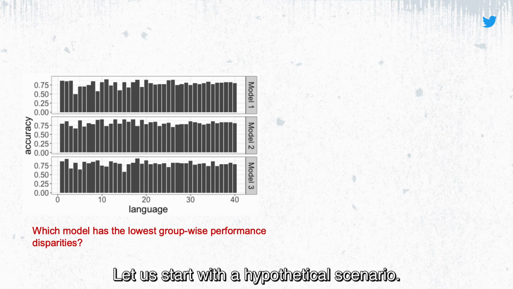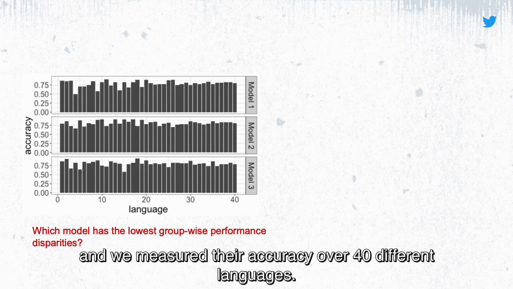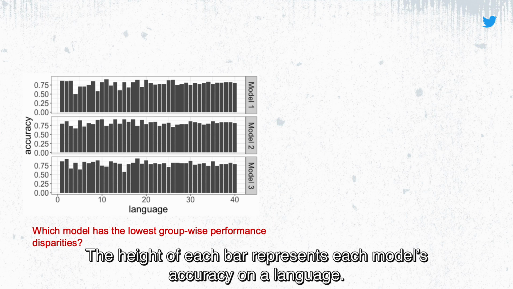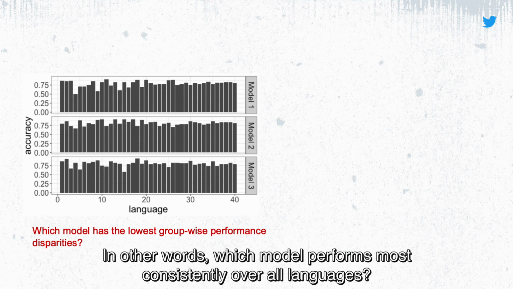Let us start with a hypothetical scenario. Suppose that we created 3 different machine learning models for classifying toxic comments, and we measured their accuracy over 40 different languages. We then plot the accuracy data in a graph like this. The height of each bar represents each model's accuracy on the language. Now consider this question. Which model has the lowest group-wise performance disparity? In other words, which model performs most consistently over all languages?